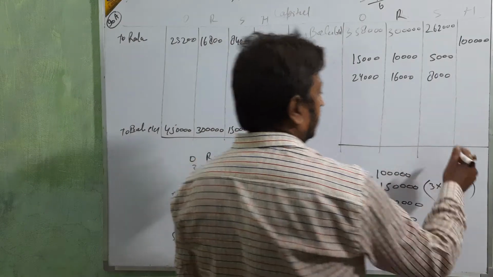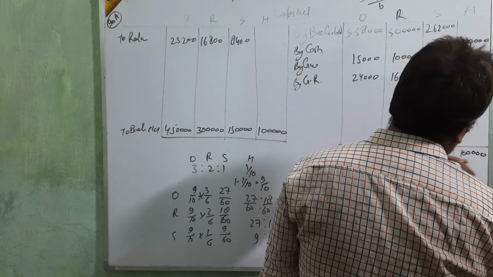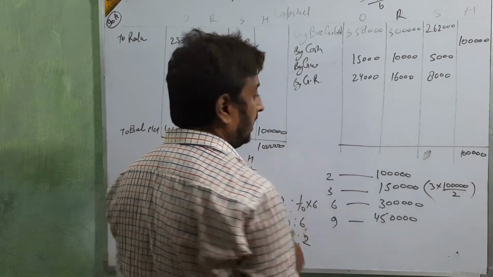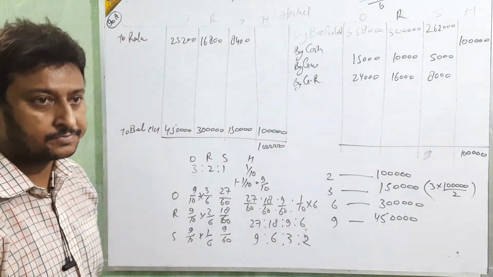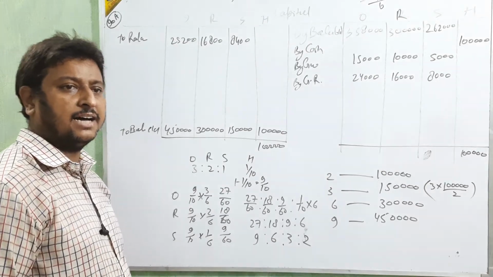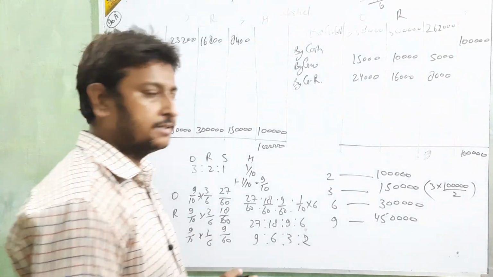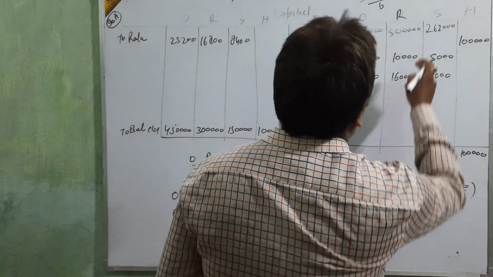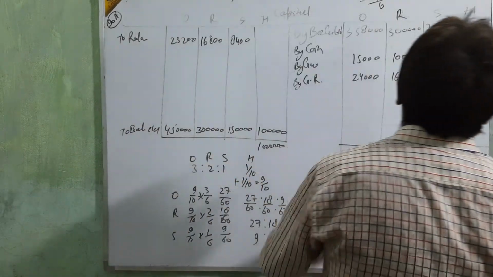Now see, first, this side is 1 lakh and again this side is 1 lakh. Clear? Then 1,50,000, but here this side is more.